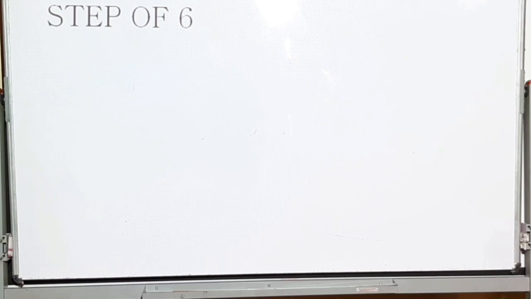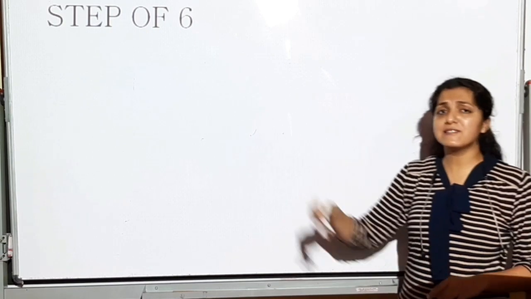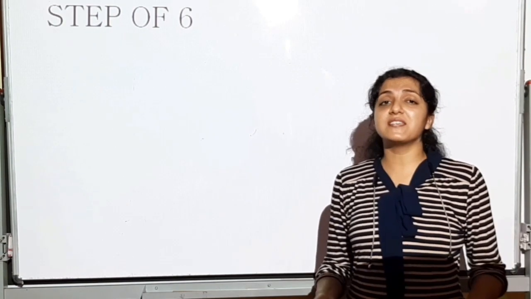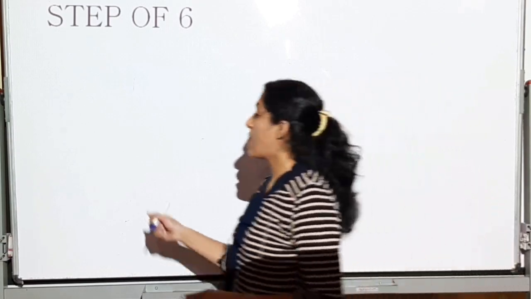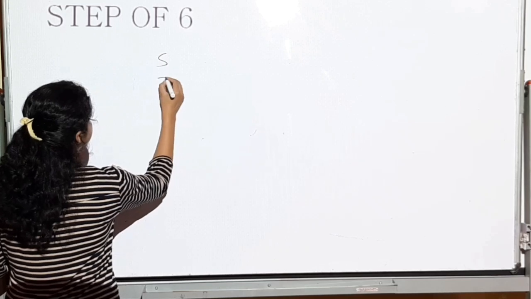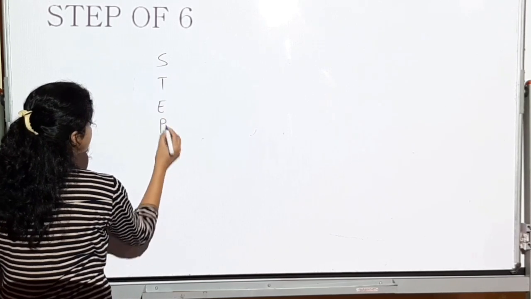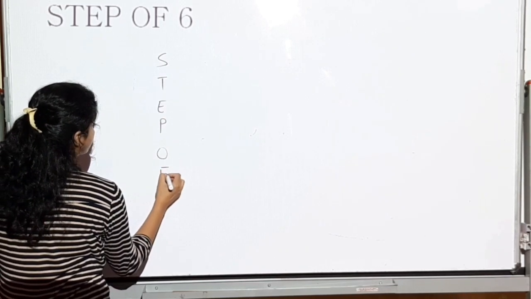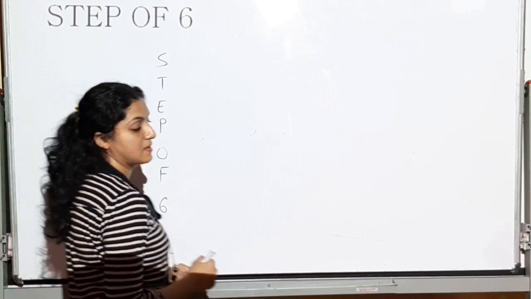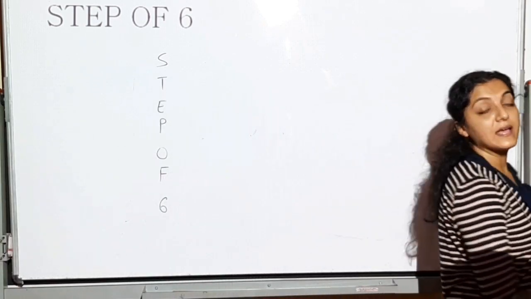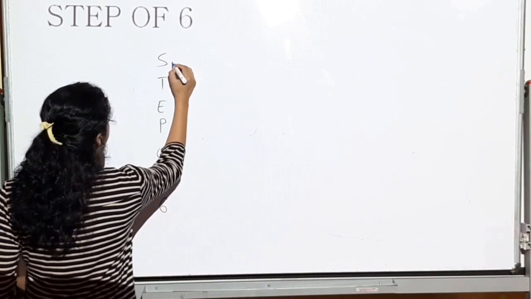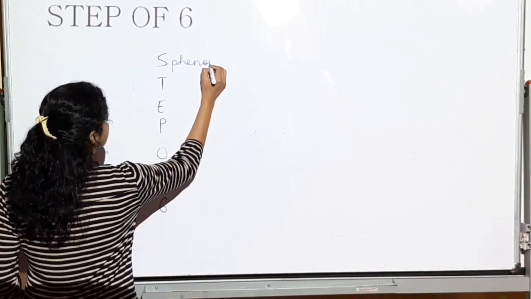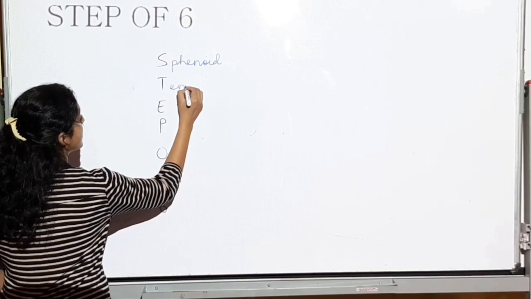So now step of 6. What do I mean by the step of 6? Step of 6 is going to be a mnemonic to remember the cranium bones. Chalu karo. If I write S-T-E-P, step of 6. So I know you have guessed what I'm going to write now. S for sphenoid, T for temporal.